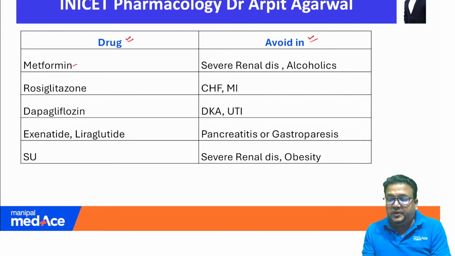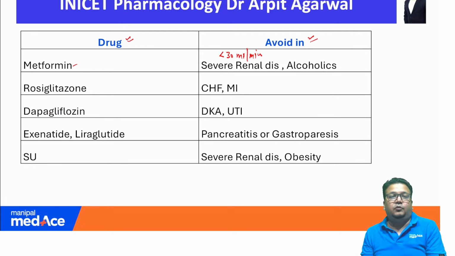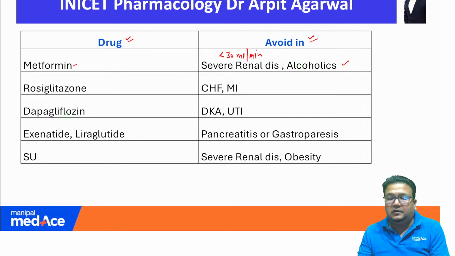Metformin should be avoided in patients with severe renal disease. If the GFR is less than 30 ml per minute, you will avoid metformin. In chronic alcoholics, you will avoid it because it increases the risk of lactic acidosis. Glitazones like rosiglitazone you will avoid in patients with myocardial infarction and edema like CHF.